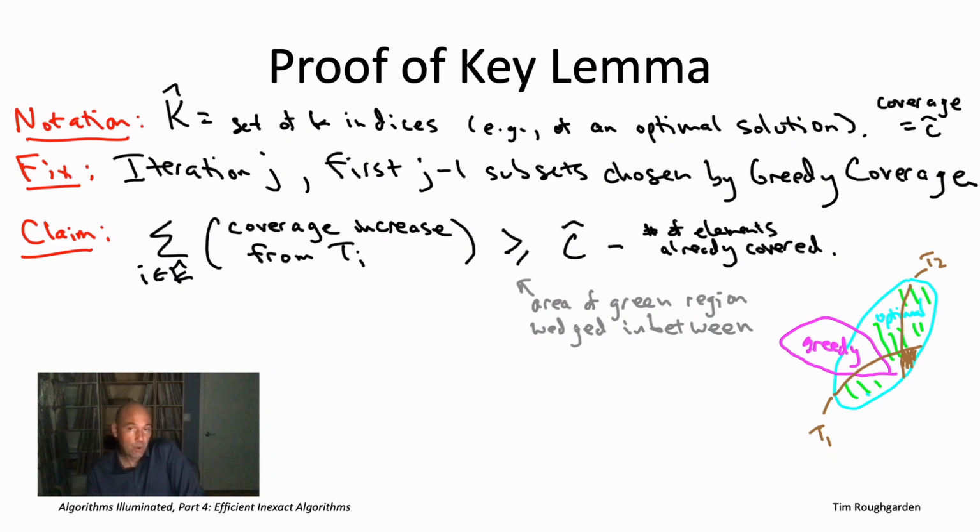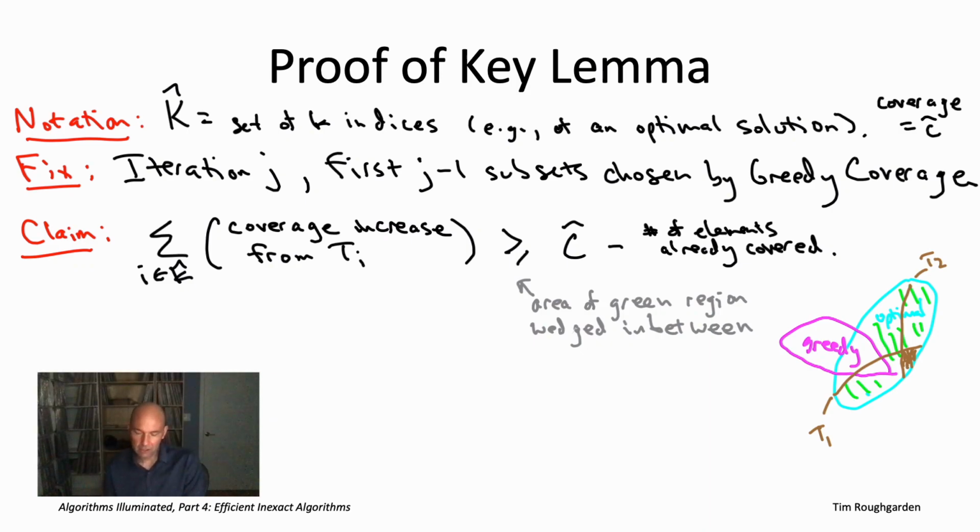Then we ask the exact same question about the second subset in the reference solution, capital K hat. What if the greedy algorithm added that second subset right now? What would the increase in coverage be? So we ask that question k times, one for each subset in the reference set, and then we add up the results. That's the left-hand side of this inequality.